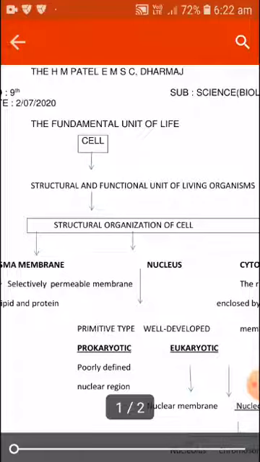When we talk about the nucleus, the prokaryotes and eukaryotes are the different types of living organisms, and both have a different kind of nucleus. The prokaryotes have a primitive type, that is the primary type of nucleus, which is poorly defined. And the eukaryotes have a well developed nucleus.